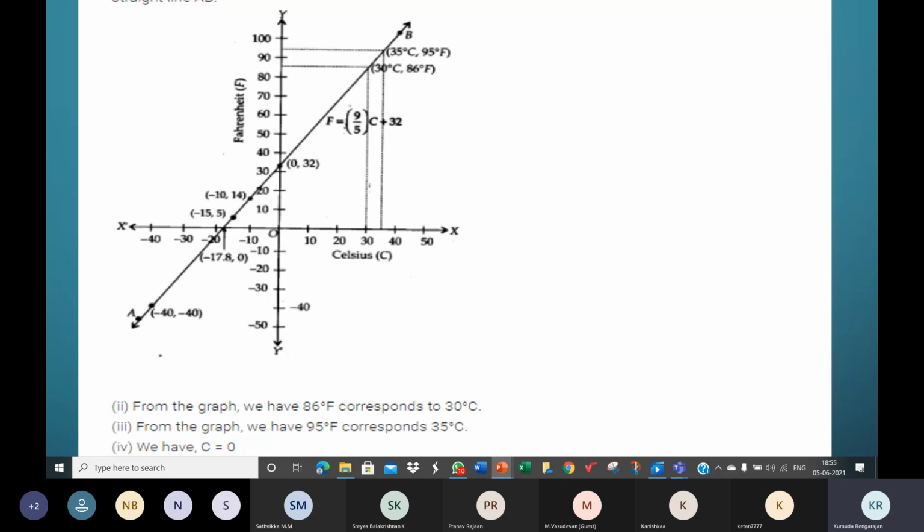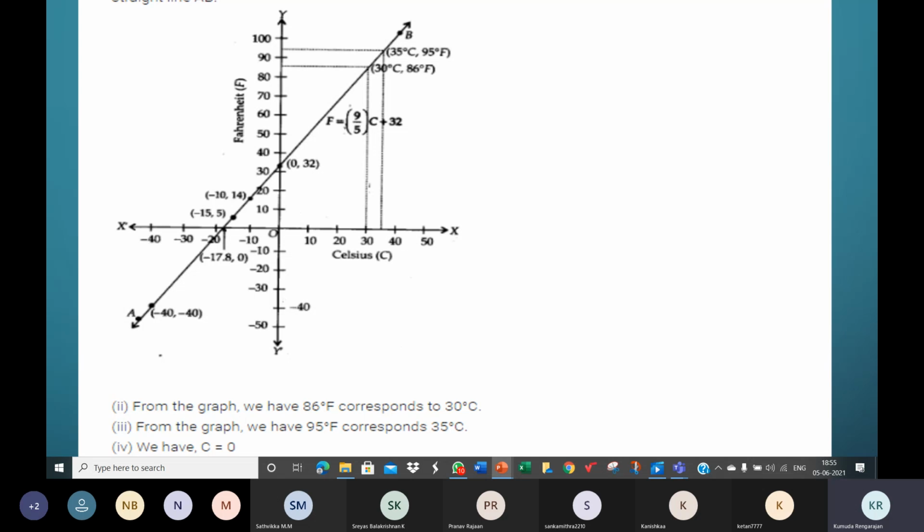What did we get, children? What is the value of C? Minus 40, ma'am. And in the other case, when you solve for F, what is the value of F? Minus 40.